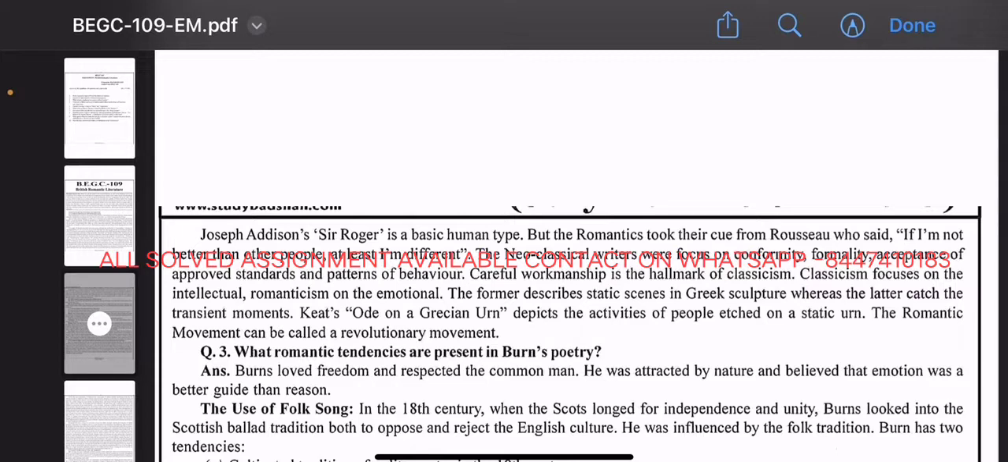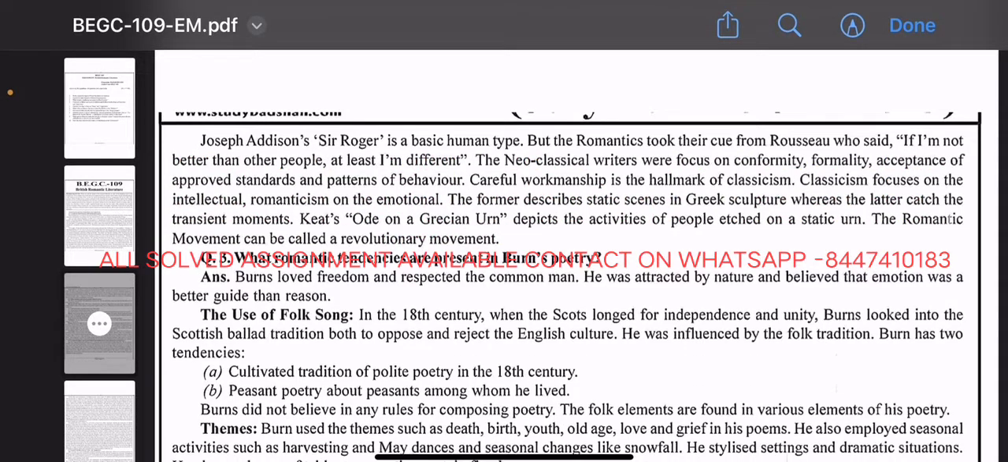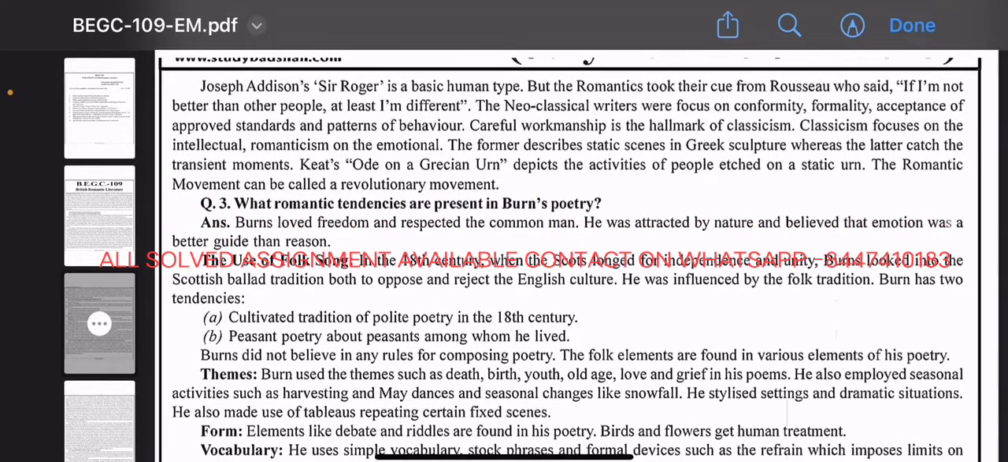Question third. What romantic tendencies are present in Burns' poetry? Burns loved freedom and respected the common man. He was attracted by nature and believed that emotion was a better guide than reason. The use of folk songs: in the 18th century, when the Scots longed for independence and unity, Burns looked into the Scottish ballad tradition to oppose and reject English culture. He was influenced by the folk tradition.